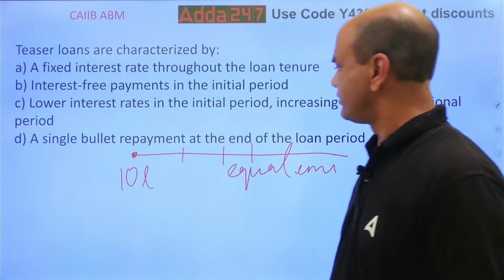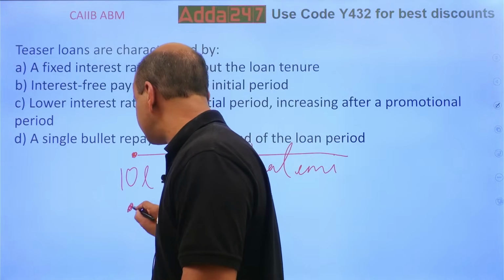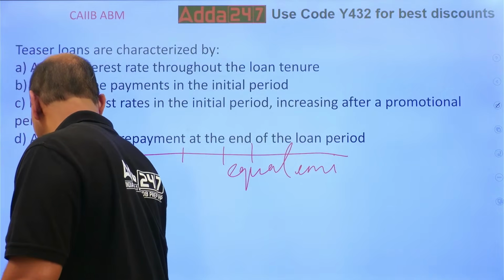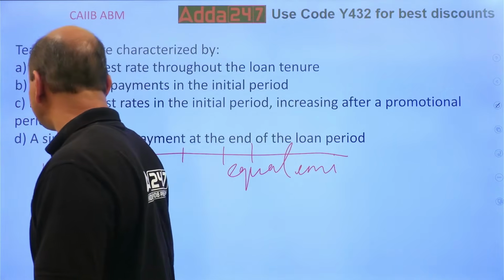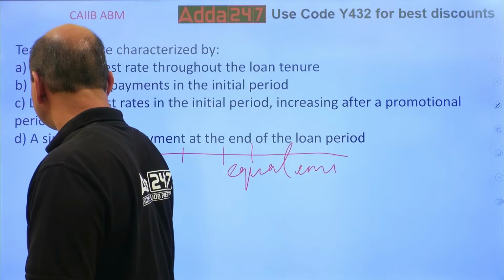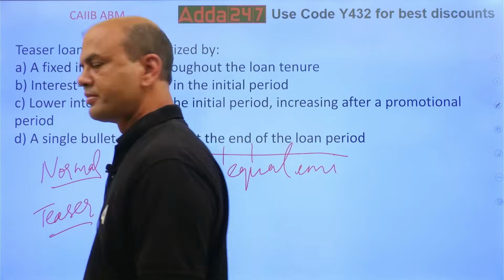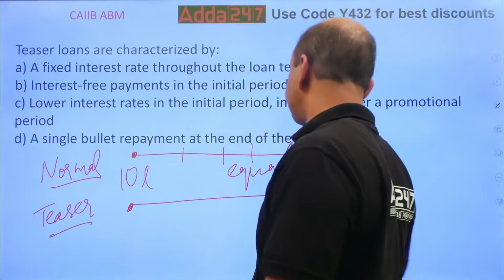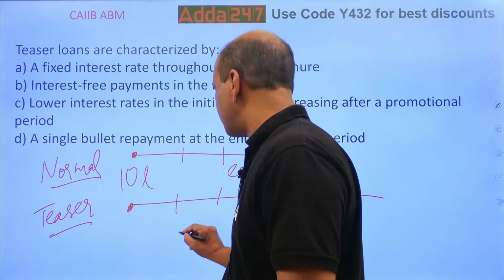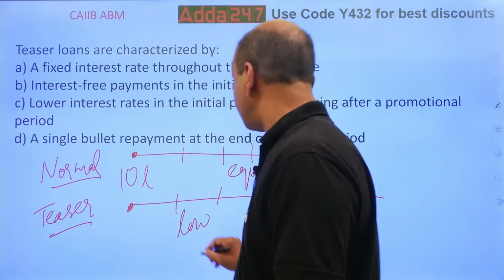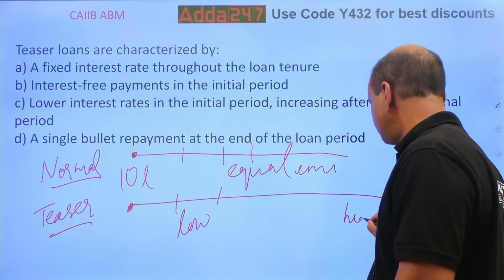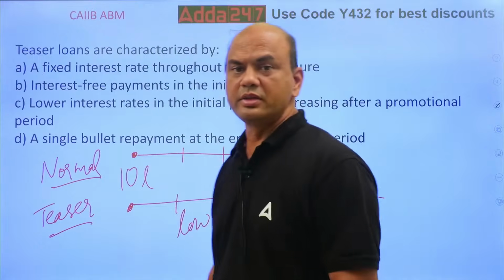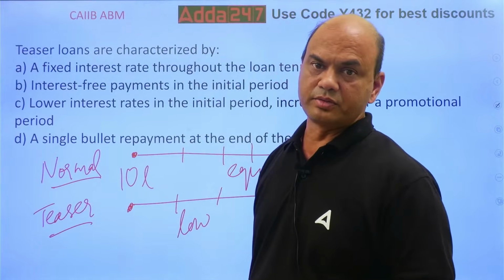In a teaser loan, if I give you 10 lakh rupees, the EMI is initially low, and later it is high. That's called a teaser loan.